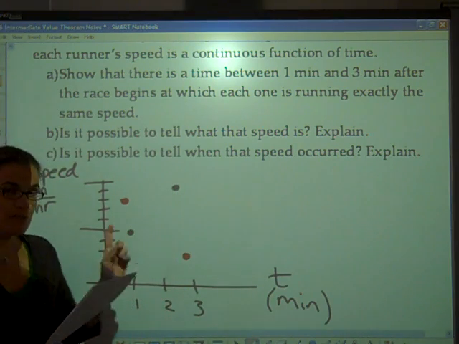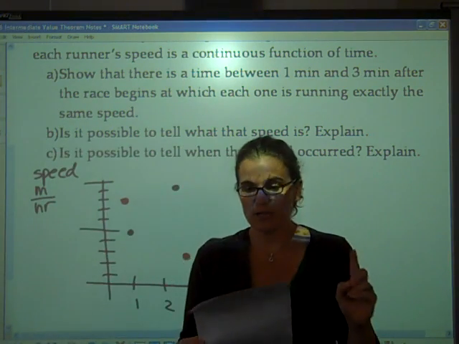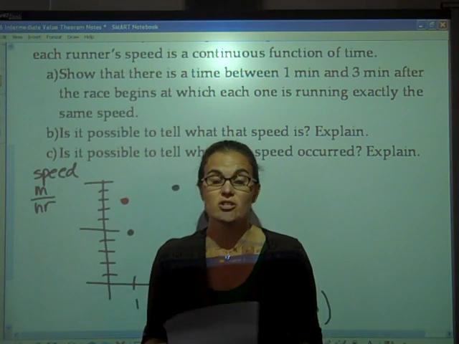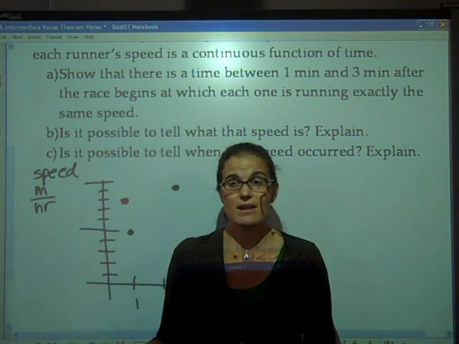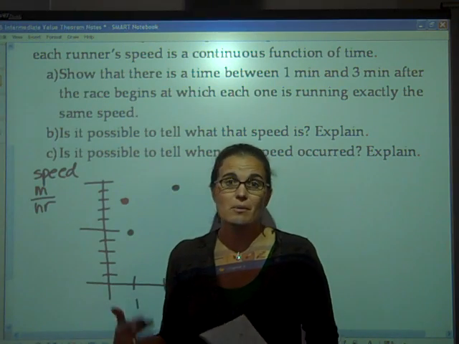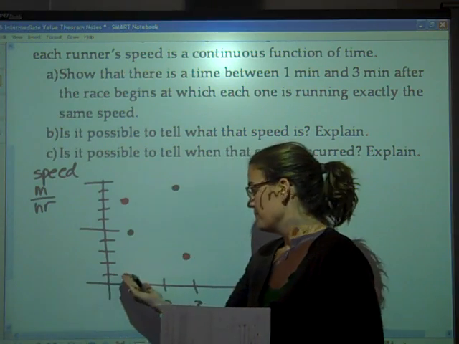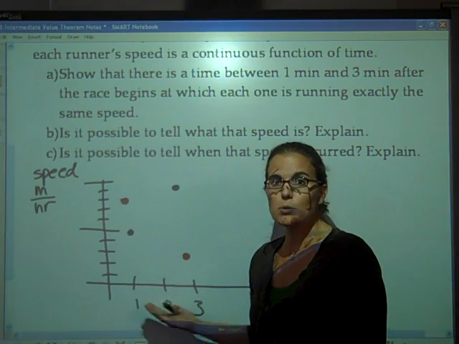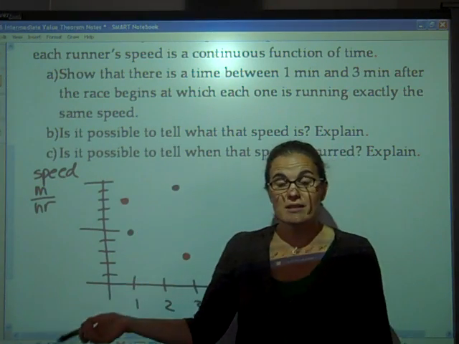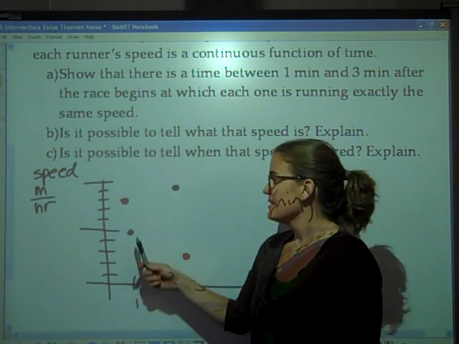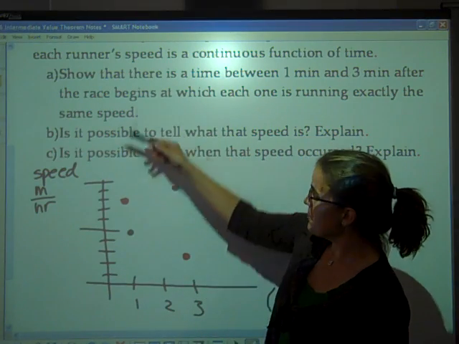Now this is a key to this question. It says, assume that each runner's speed is a continuous function of time. Hopefully that makes sense because they're running this race, they want to win, and so they're not going to stop running. So they will have a speed value for every value in between 1 and 3 minutes. This is really what the intermediate value theorem is getting at.